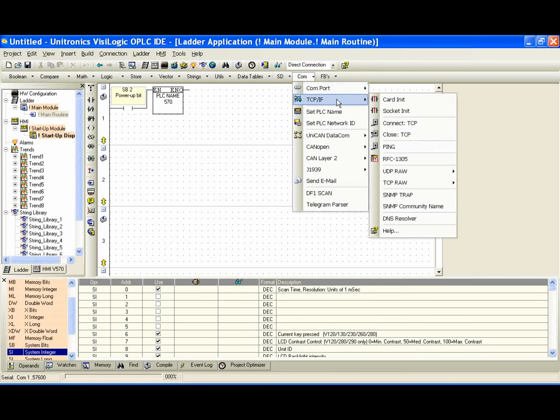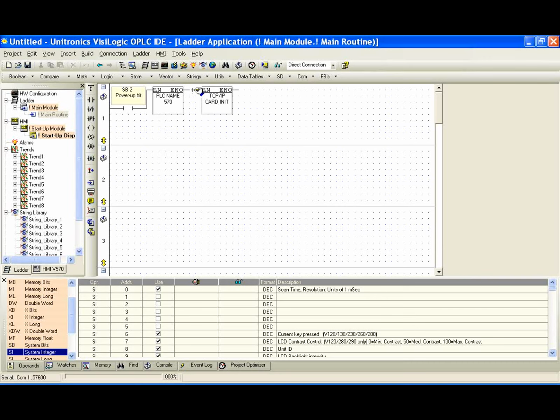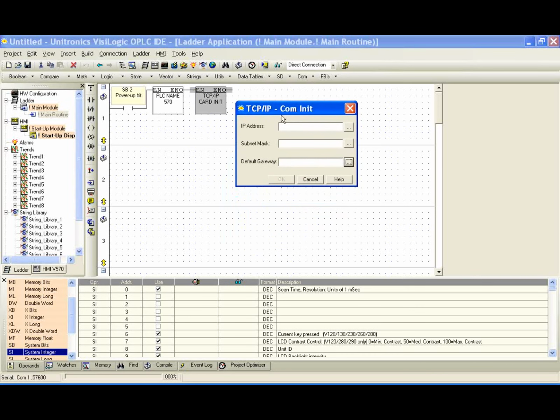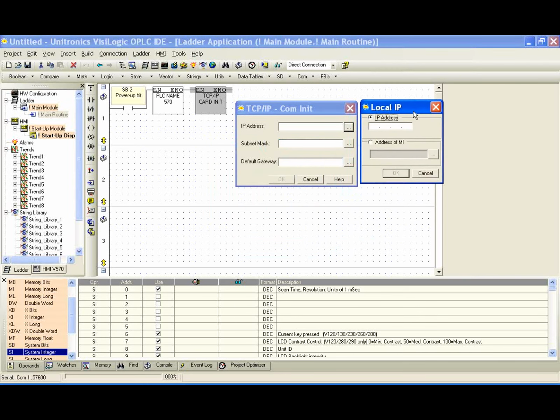Now from COM TCP, we're going to select card init. What this gives us is the option to enter an IP address, subnet mask, and default gateway. Now if we select the ellipsis, we see we can enter an IP address, or we have the option of using address of MI. We won't worry about address of MI right now, but we'll just say it's used to give indirect addressing. If we wanted to create a screen where users can enter an IP address from the HMI, this is the option we would use. But in this case, we're just going to use a static IP address.